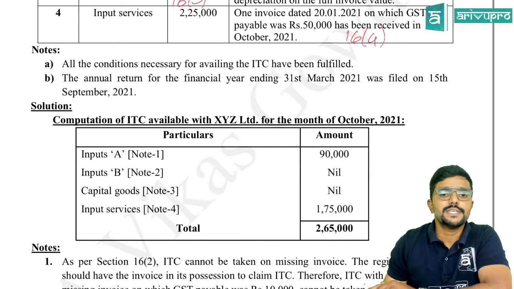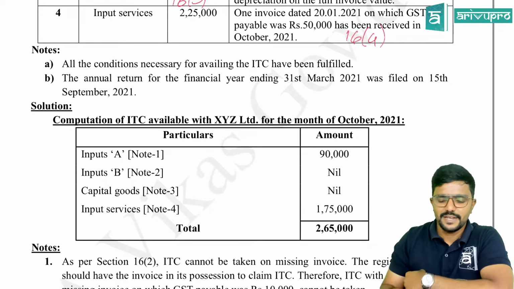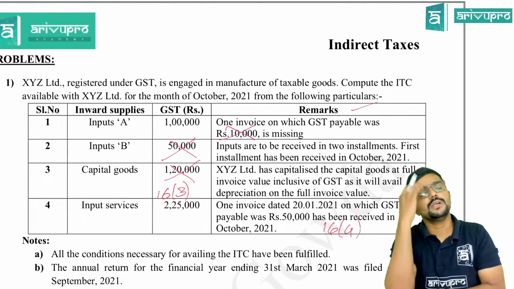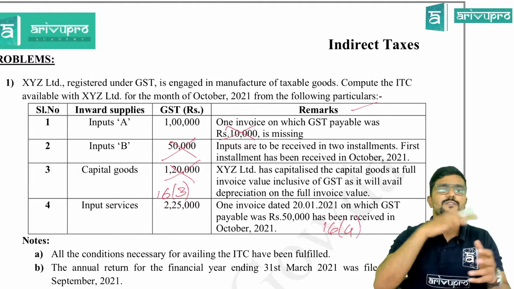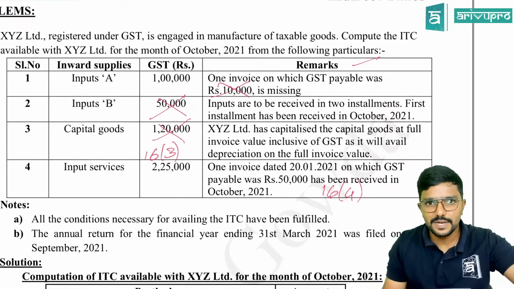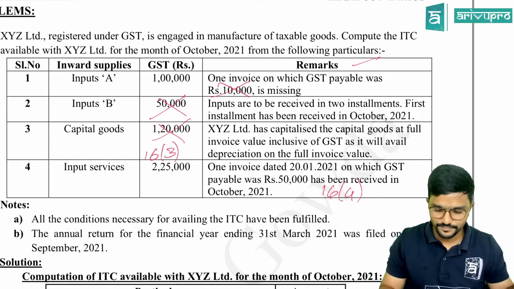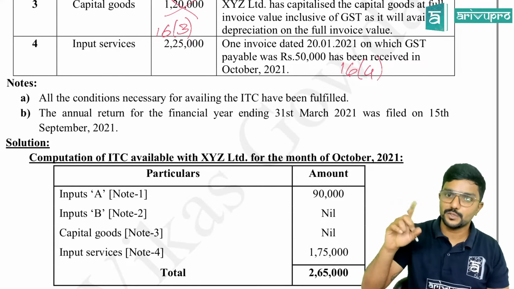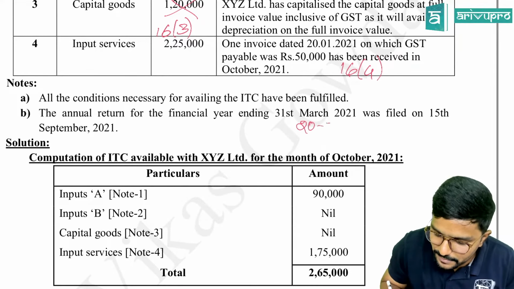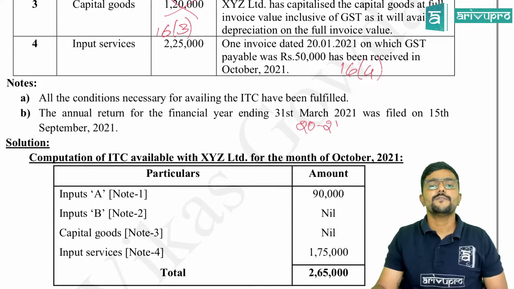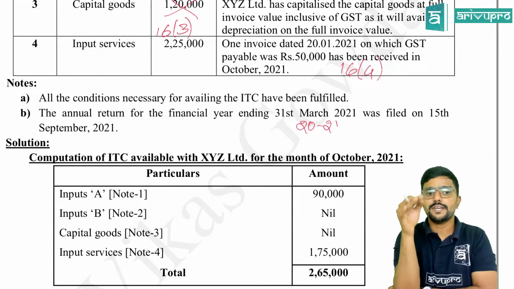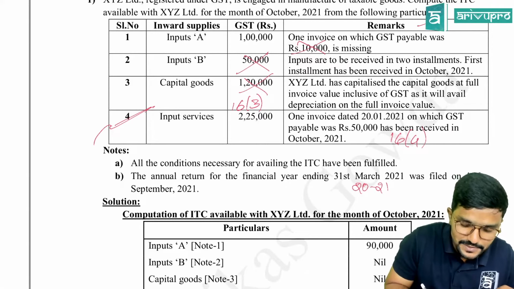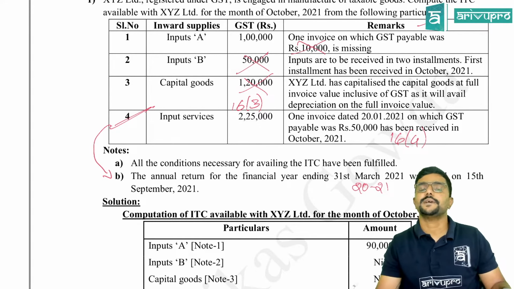Notes: all the conditions necessary for availing the ITC have been fulfilled. Means except whatever they have given in remarks, other conditions have been satisfied. That is what they are trying to tell. Don't think about whether goods are received or not; that is done. Then the annual return for the financial year ending 31st March 21, that is financial year 2021, please be careful, was filed on 15th September 2021. So the actual date of filing the annual return is 15th September. Why have they given this? It is relevant for the 4th point, guys.